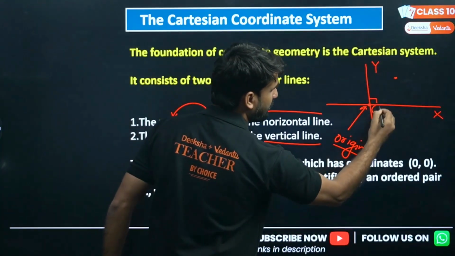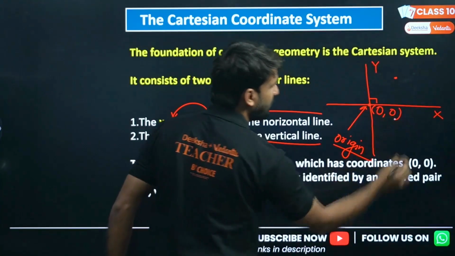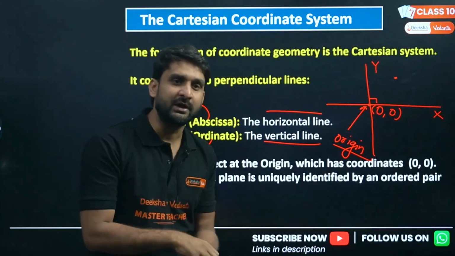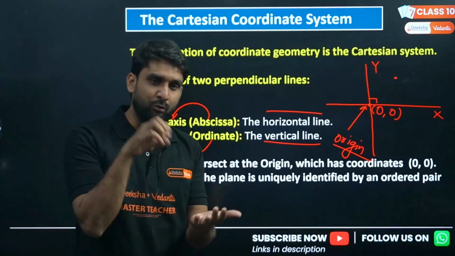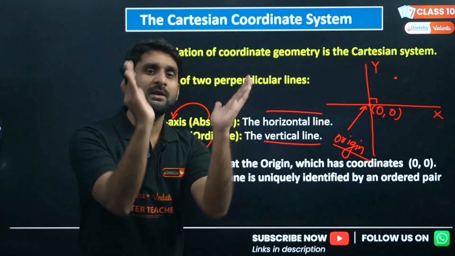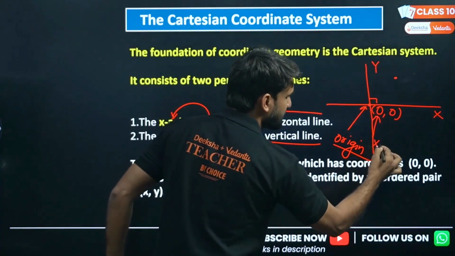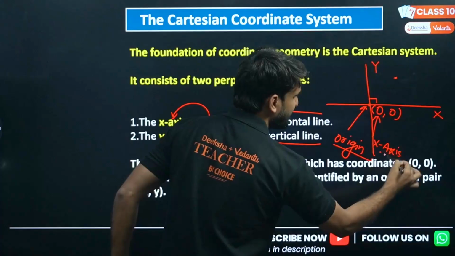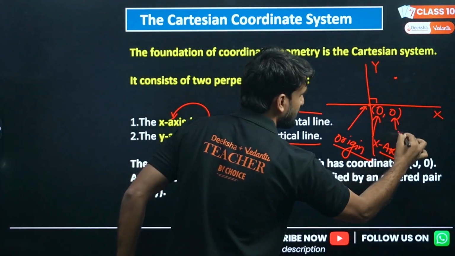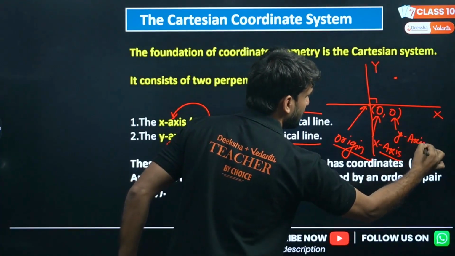Whenever we represent any coordinate, both values must be in a bracket, and the first value is of the x-axis and the second is of the y-axis, right?